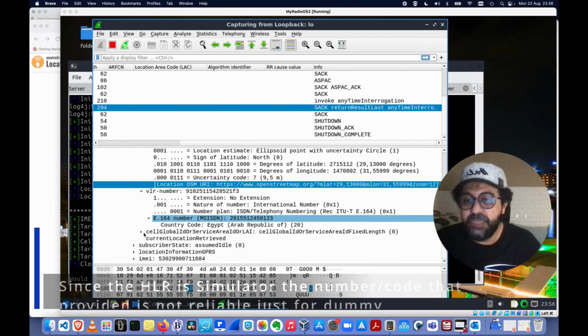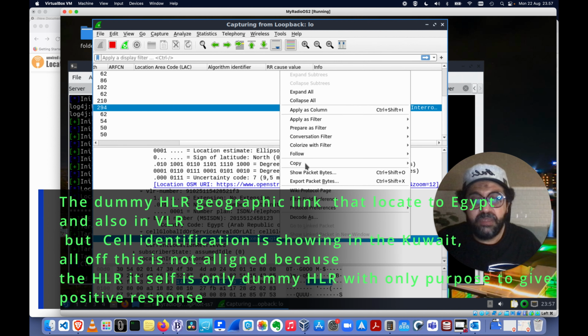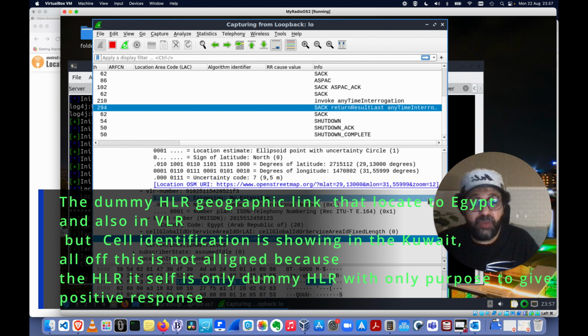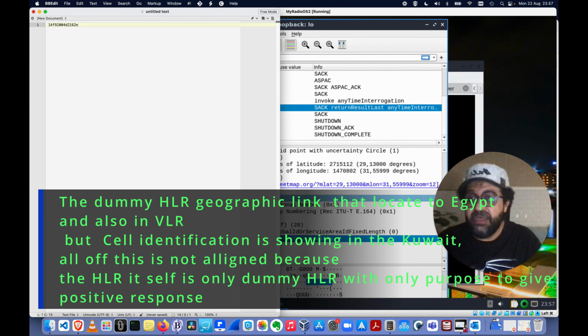And also, the common way, if you want to get the locations of the subscriber, we usually use this cell global identification.